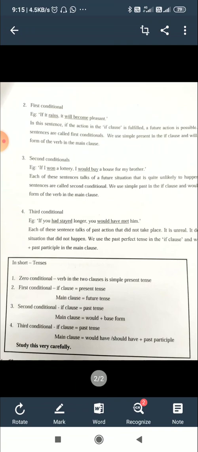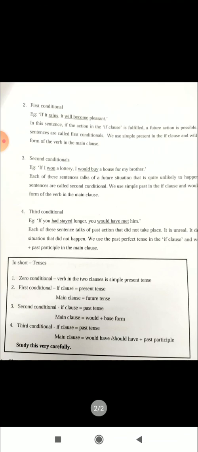Here, had stayed is past perfect. If you had stayed longer, in the if clause the verb is past perfect. You would have met him, in the main clause the verb is would have plus past participle, would have met him. So we use past perfect in the if clause and would have plus past participle in the main clause. So this is about third conditional.